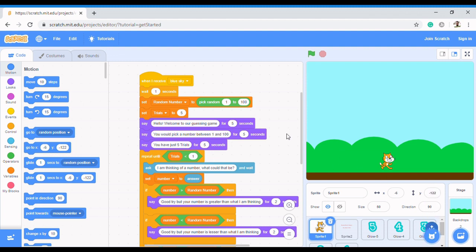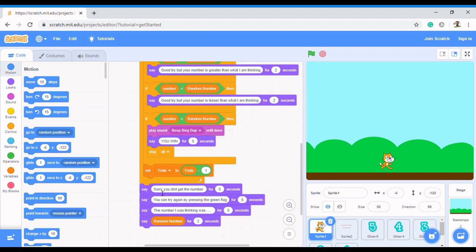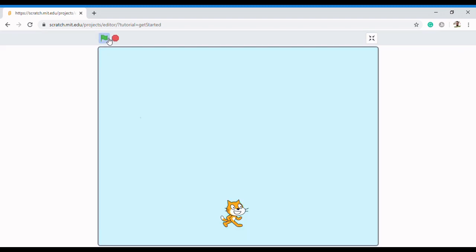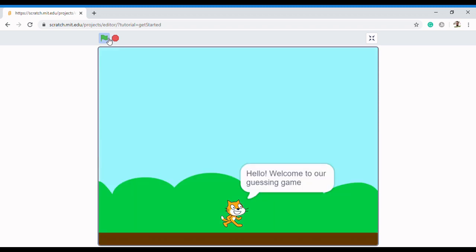In the last video I stopped at the point where, when I ran the code, when I ran the game, it just stopped when I missed the question. Let's run it again and see. It just stopped. It's supposed to tell me something, to encourage me, or something nice. Let's see how this game goes, and then I'm going to show you how we're going to improve on it, and then you could tweak it to suit your taste.